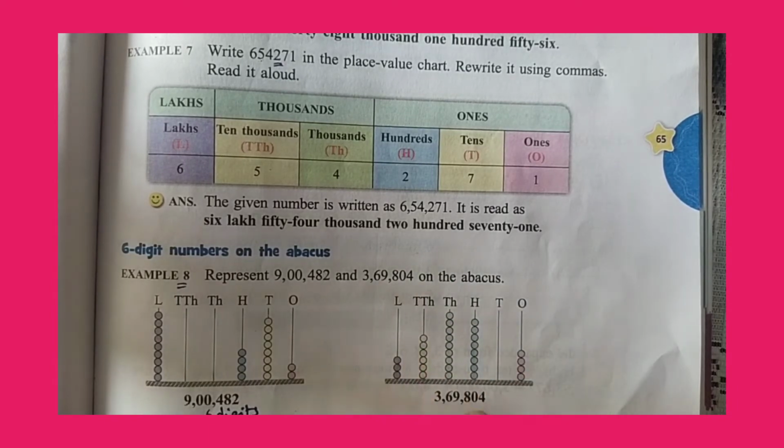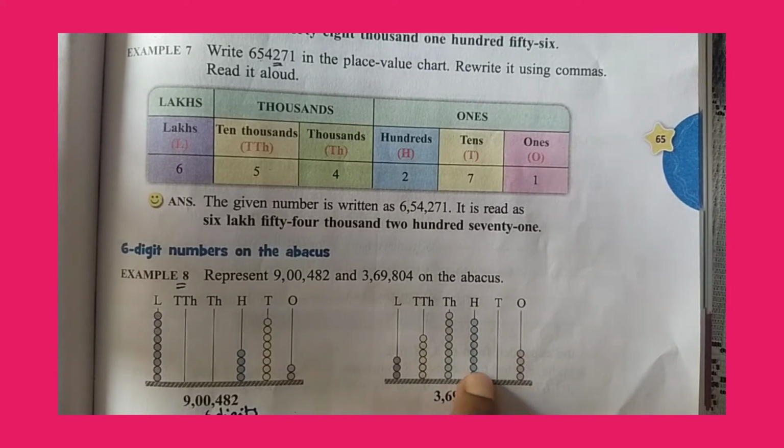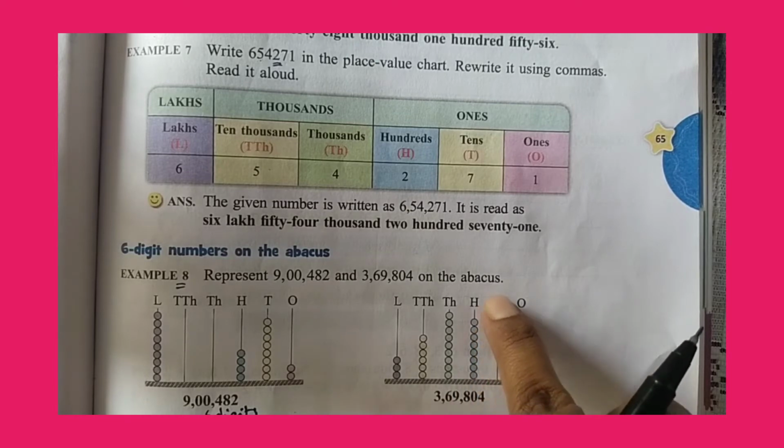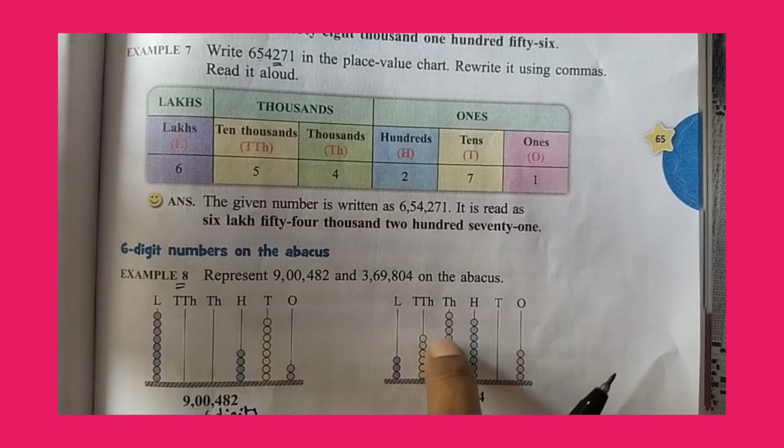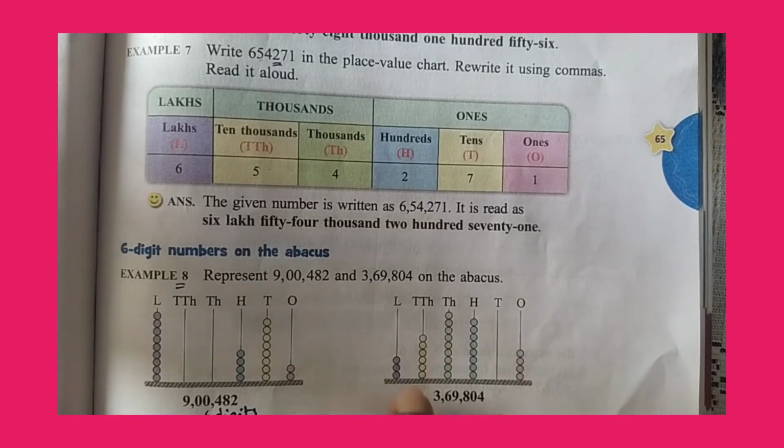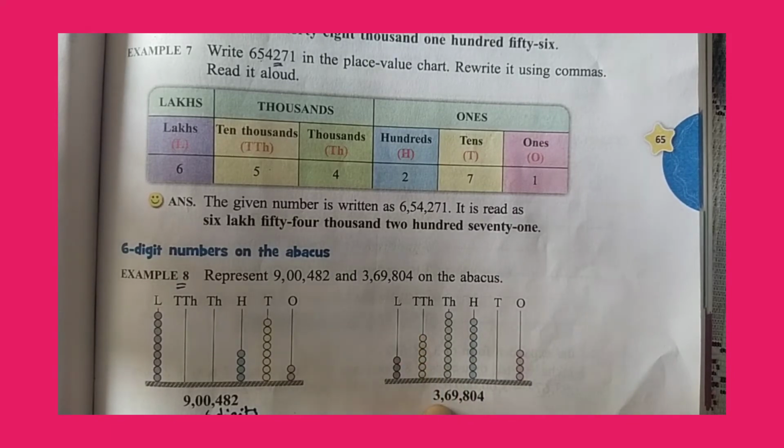Next, 3,69,804. Here also in the same way, 4 in ones place, draw 4 beads, and then you have 0, so no need of drawing any beads, and then you have 8 in hundreds place, so draw 8 beads in hundreds place, and then 9 in thousands place, so 9 beads in thousands place, and 6 in 10,000s place, so draw 6 beads in 10,000s place, and finally you have 3.